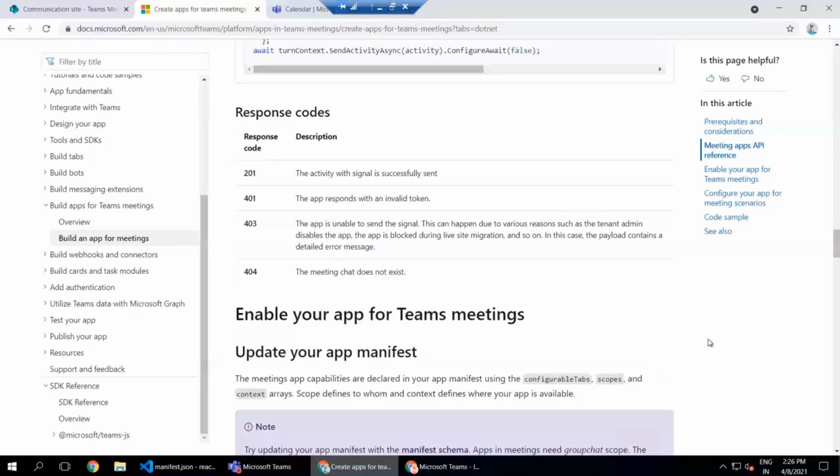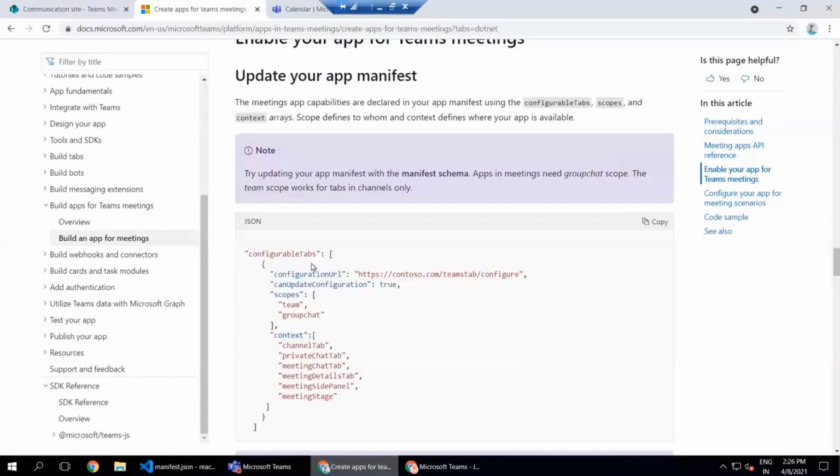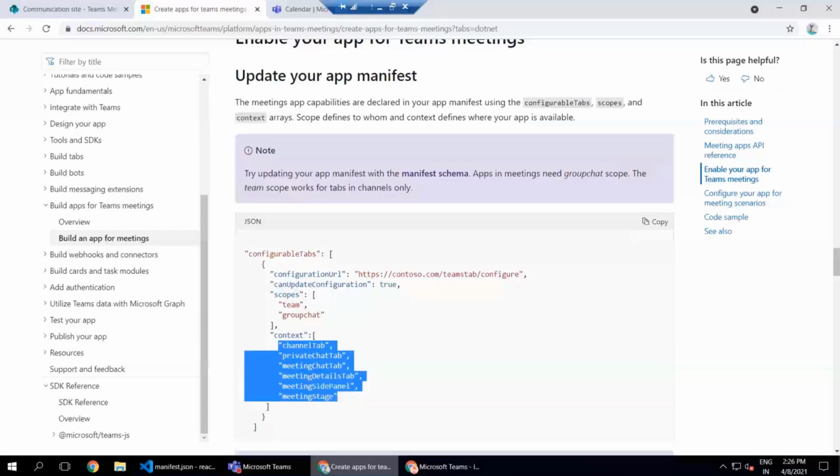Once we declare our app with the configurable tabs with the scopes and context, it can define this particular scope, for example team and group chat, for the context defined in these values, for example meeting details tab and channel tab. This is the value by which we were able to see our SPFx web part as a pre-meeting app experience.